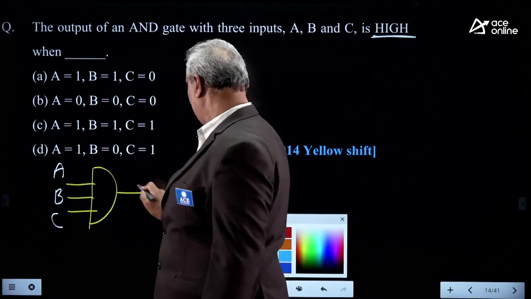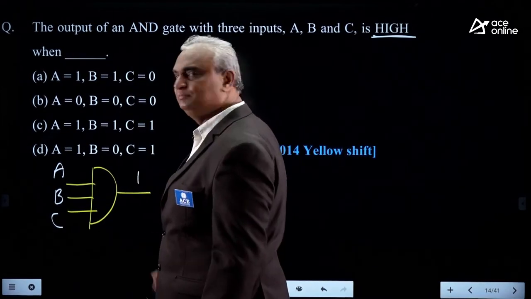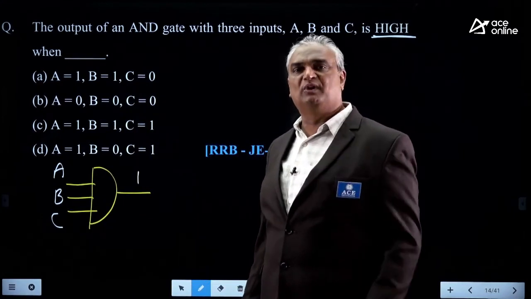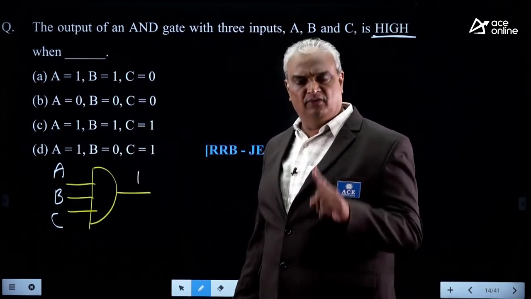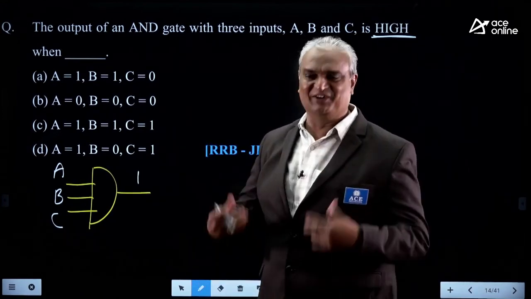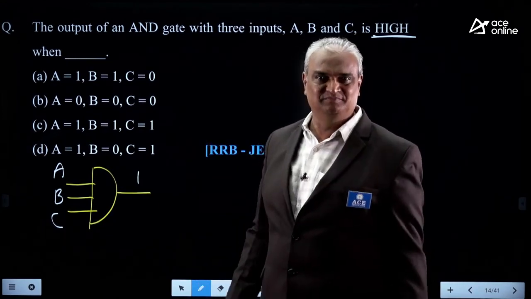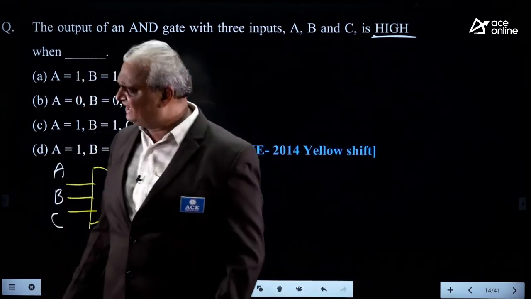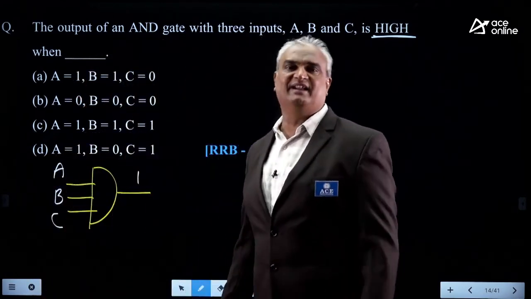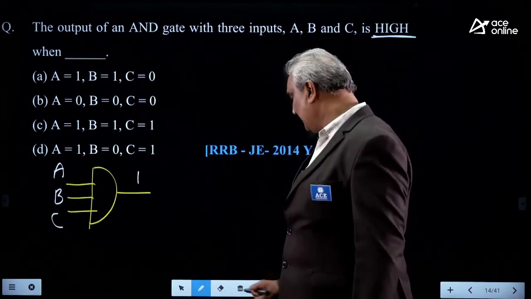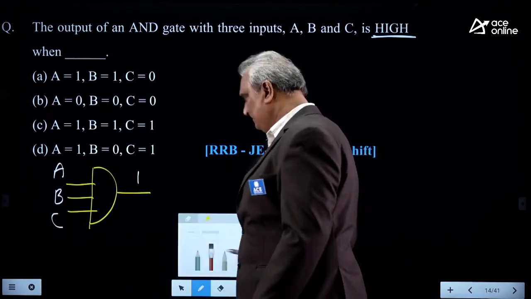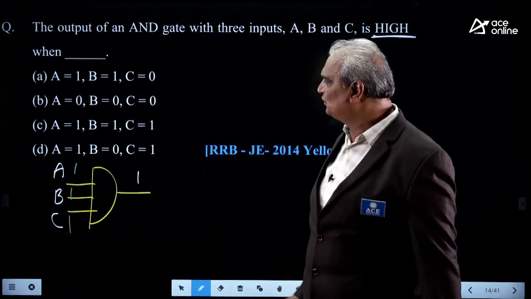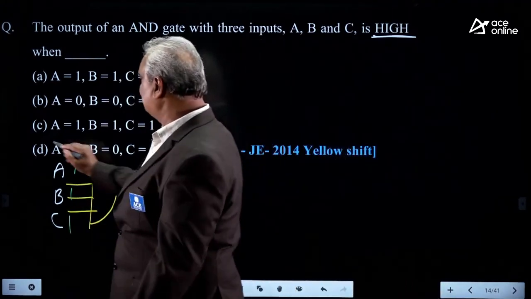To get a high output, what are the possible input combinations? The output of an AND gate is high only when all inputs are high. Whatever the number of inputs doesn't matter, whether the gate has 2, 3, 4 or 5 inputs. So when all these are high, only then will the output be forced to high. So what about correct option C?